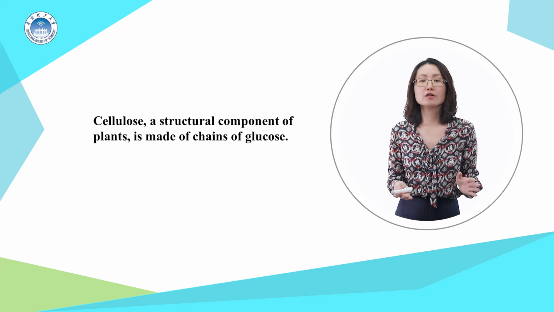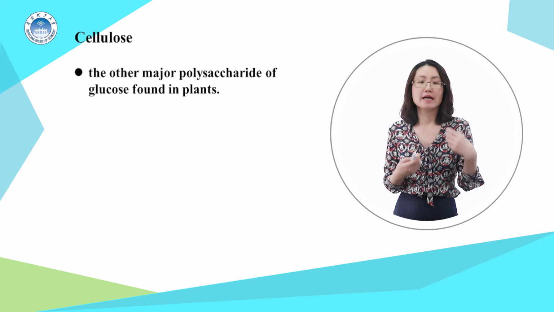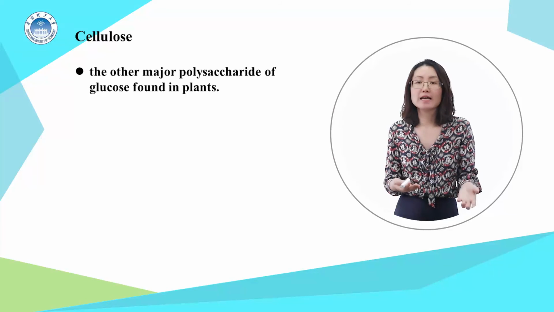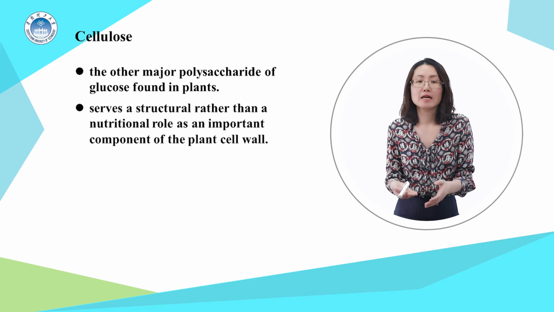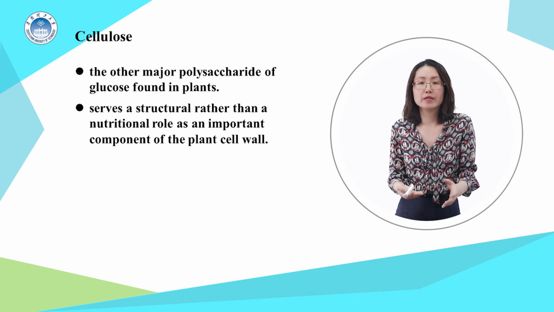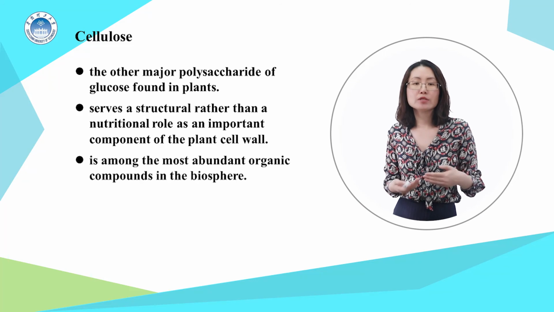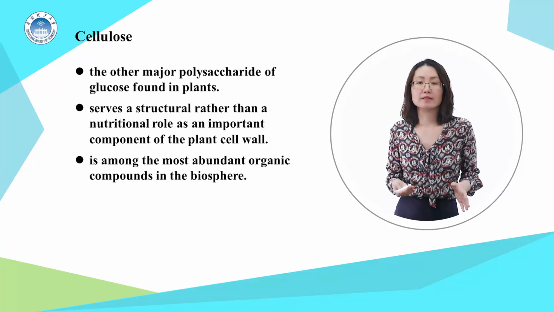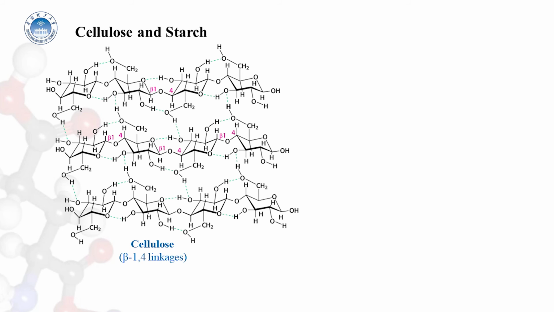Cellulose, a structural component of plants, is made of chains of glucose. So it is another major polysaccharide of glucose found in plants. The cellulose serves a structural rather than a nutritional role as an important component of the plant cell wall. Cellulose is among the most abundant organic compounds in the biosphere. Cellulose is an unbranched polymer of glucose residues joined by beta-1,4 linkages.